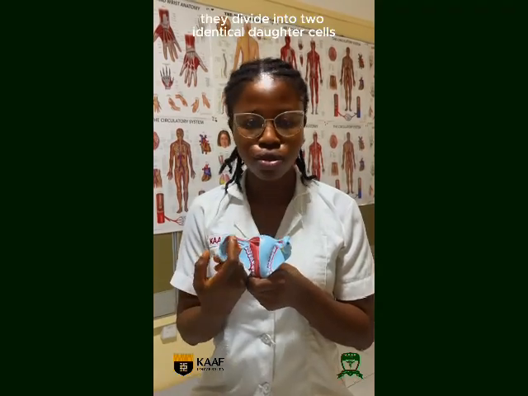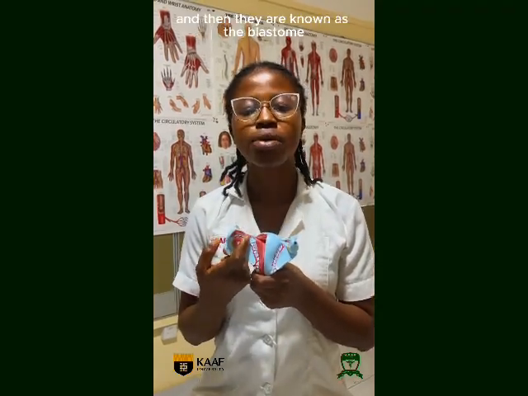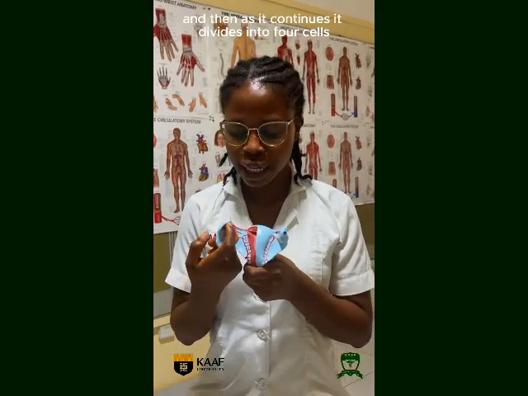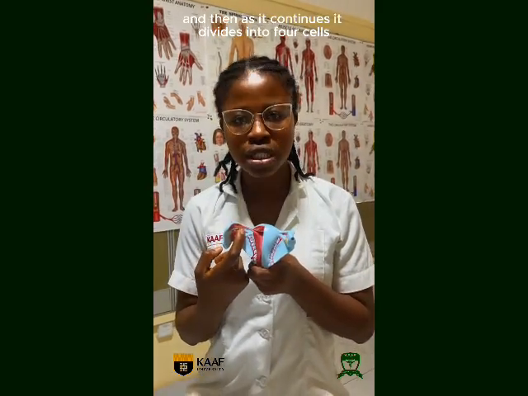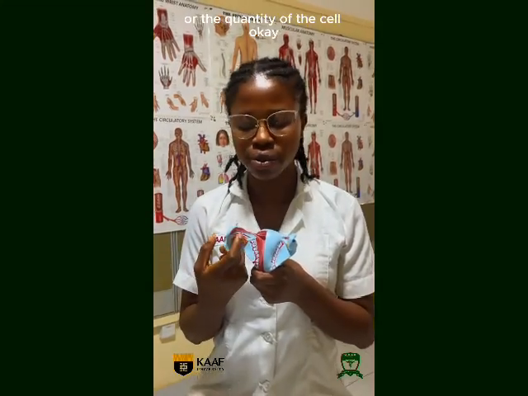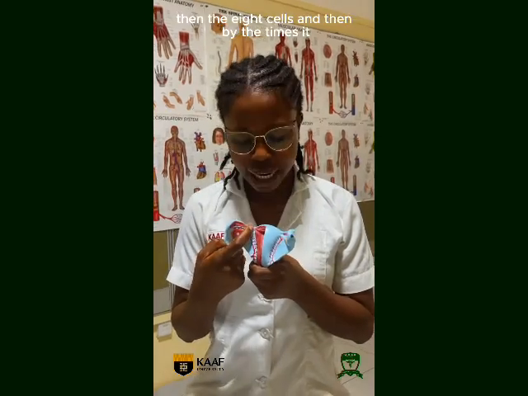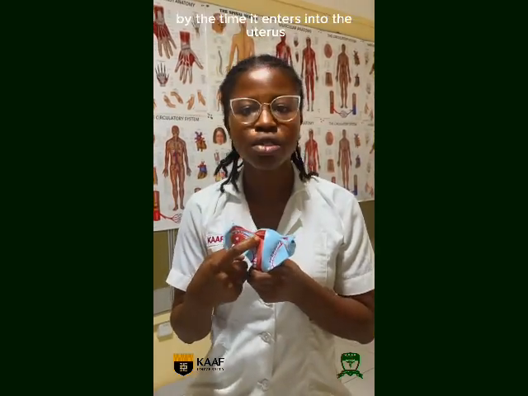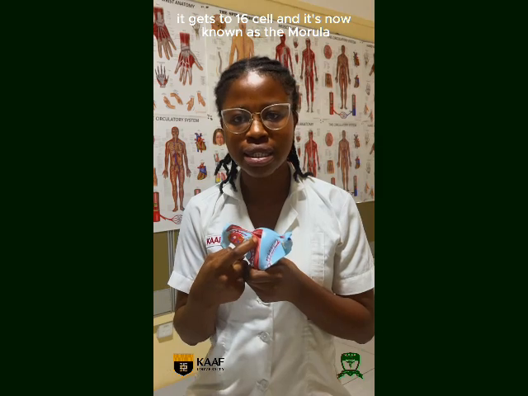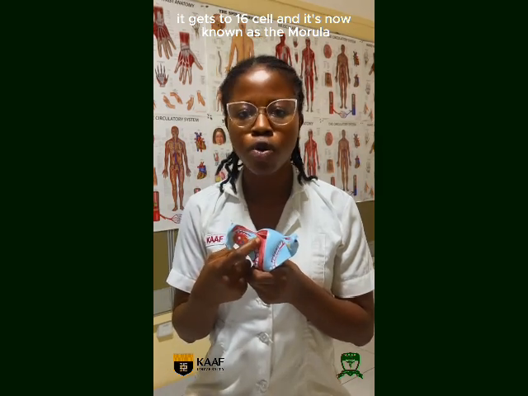First it divides into two identical daughter cells of the same size, known as blastomeres. Then it divides into 4 cells. Though the number of cells is increasing, the volume of the cell mass does not increase. It moves on, dividing into 4 cells, then 8 cells, and by the time it enters the uterus, it gets to 16 cells and is now known as the morula.